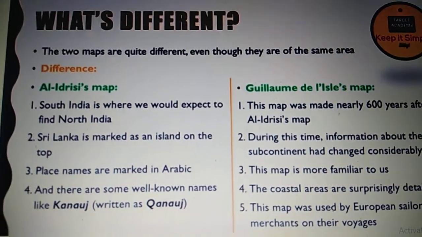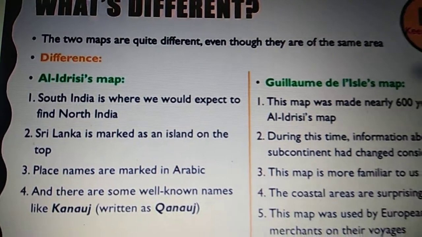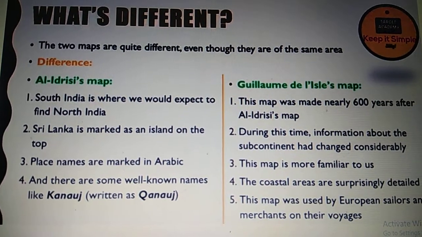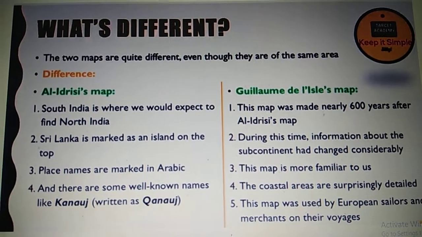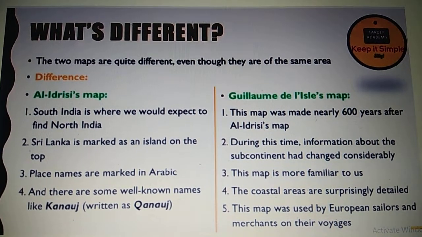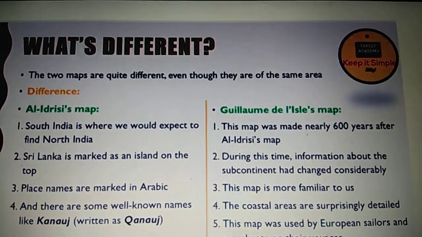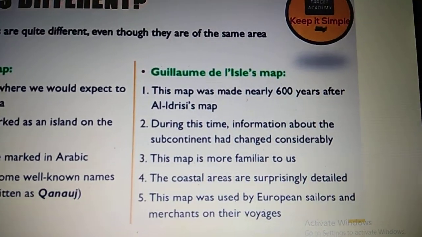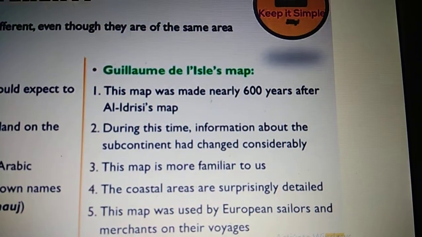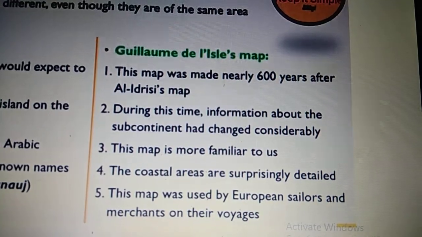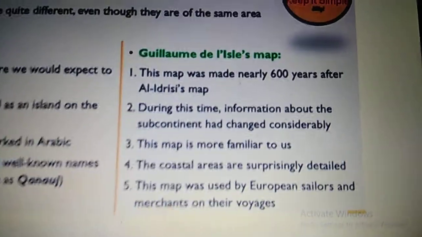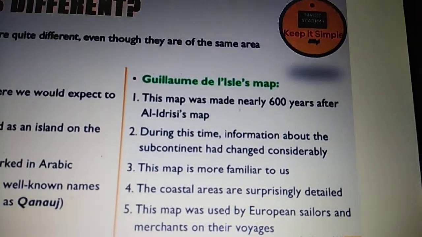Okay, so you can see Sri Lanka is marked as an island on the top, and the places are marked in Arabic because he used Persian, and there are well-known names like Kannauj. His spellings are different. It's given as Q, Kannauj. Okay, so the French cartographer's map is more familiar to us, and you can see the coastal areas are very detailedly given, and this map was used by European sailors and merchants on their voyages.